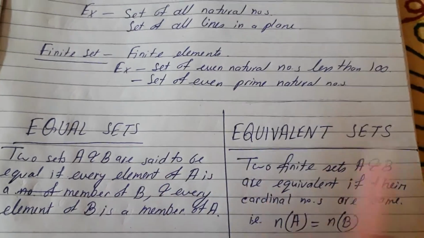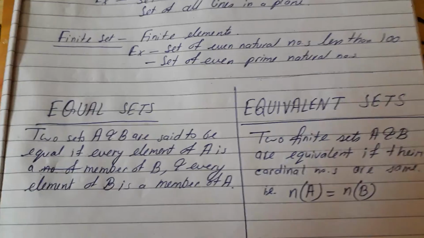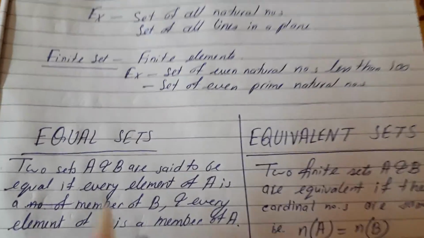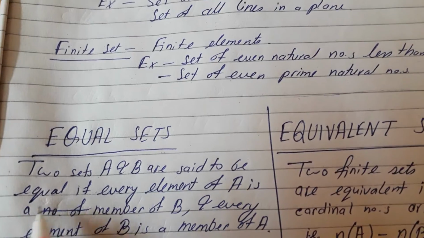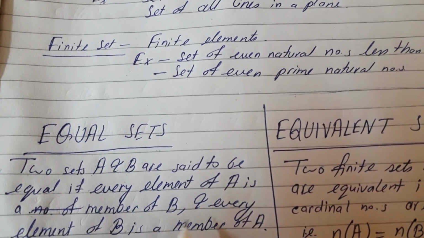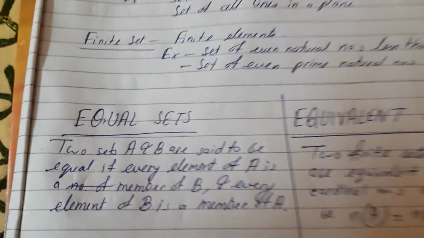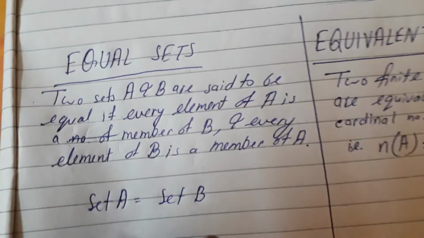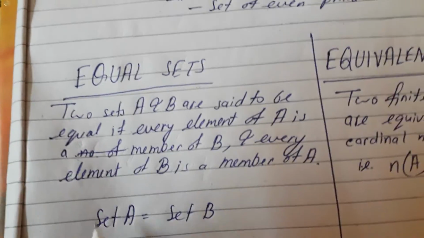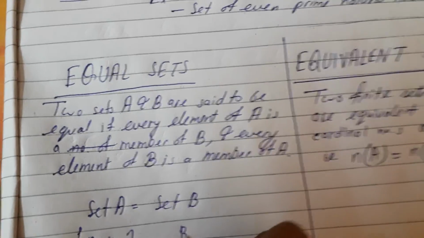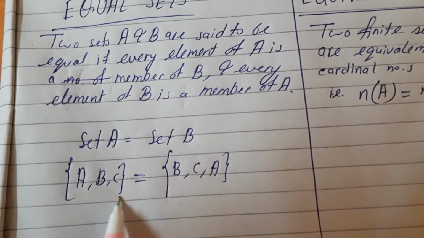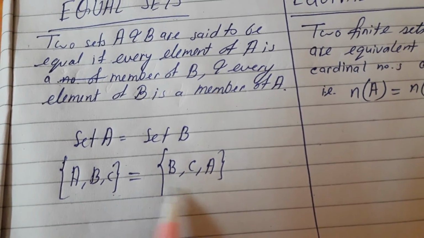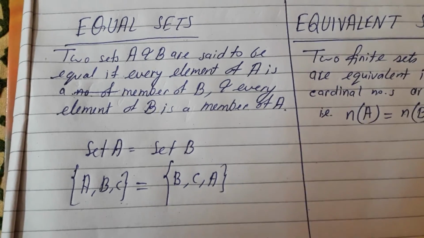Okay, and see, the last one is equal set and equivalent set, and here you have to understand the difference between the equal set and equivalent set. First, equal set: two sets A and B are said to be equal if every element of A is a member of B and every element of B is a member of A. Suppose set A consists of A, B, C and set B consists of B, C, A. So now see, all the elements of set A are equal to all the elements of set B. So set A is equal to set B. These are equal sets.